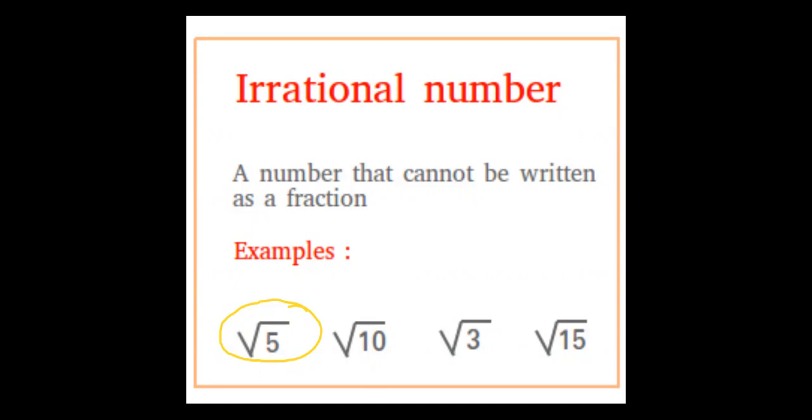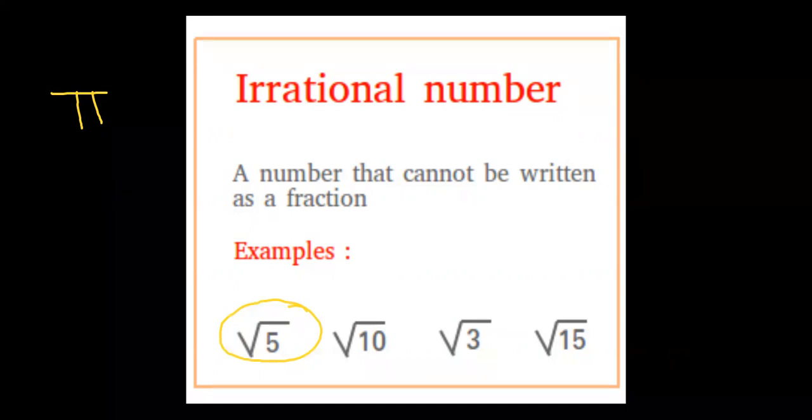Or take, for example, a number like pi. If you punch pi in your calculator, you're going to get 3.141592654, and so on. Your decimal is very long and it doesn't end. So pi is an example of an irrational number. An irrational number is just a number that has a recurring decimal, or a number that cannot be written in the form of a fraction.